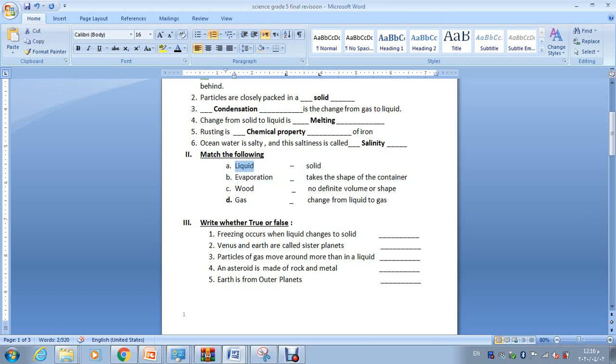Is the liquid solid? Of course not. Does the liquid take the shape of the container? Does it have no definite volume or shape? Does it change from liquid to gas? No, the correct answer is that it takes the shape of the container. If you put water in a jar, it's going to take the shape of the jar.